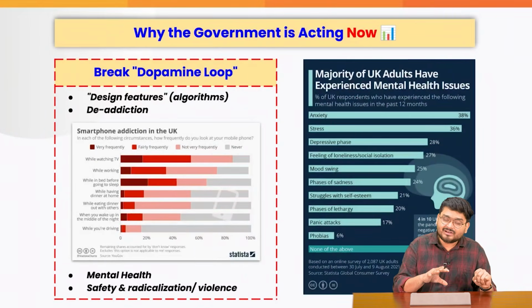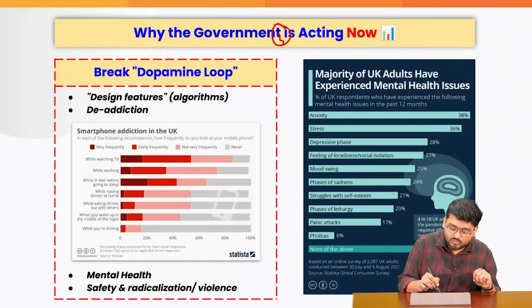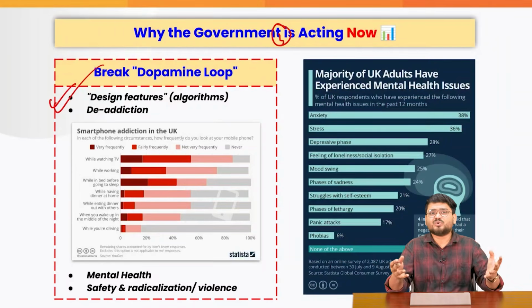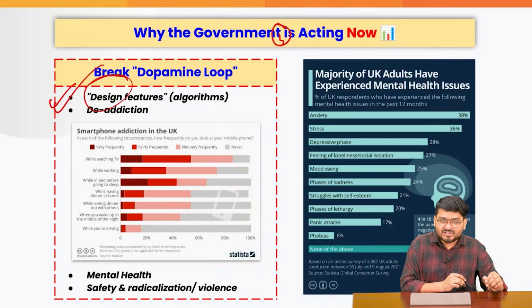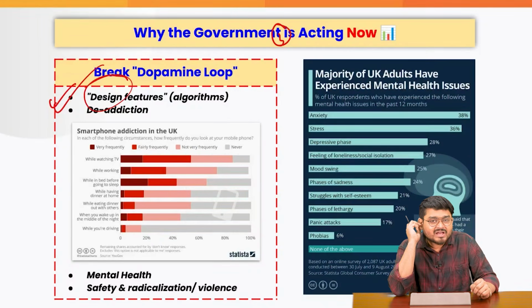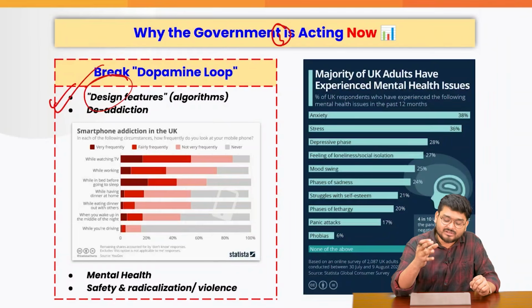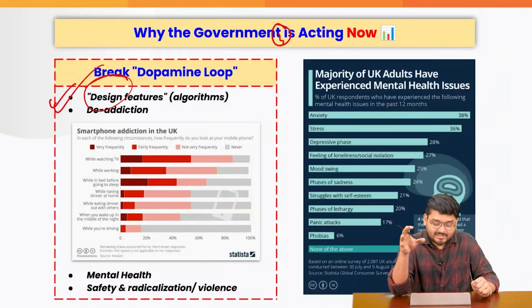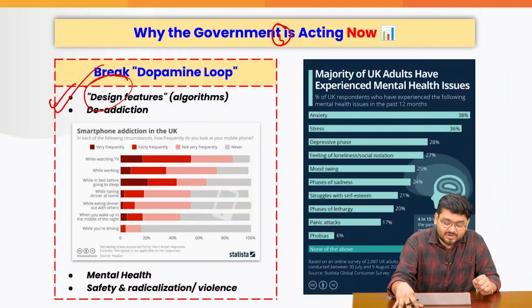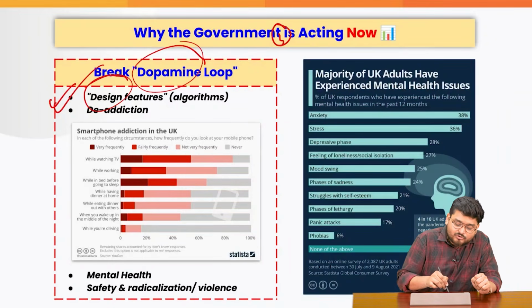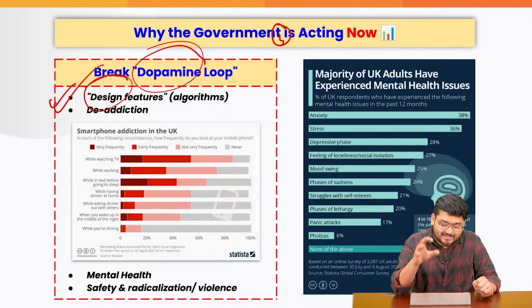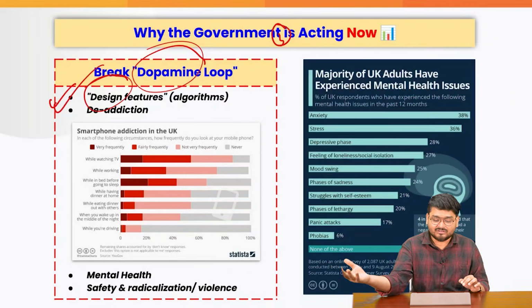Now, why is the government acting right now, and in fact why are various governments around the world acting right now? Firstly, because the social media platforms, all of us know, have design features which make them very attractive, such as like, comment, subscribe and all those things. What do these things do? They influence children. They trap them within the algorithm, right? They give too much dopamine, so that they get addicted and cannot get outside.